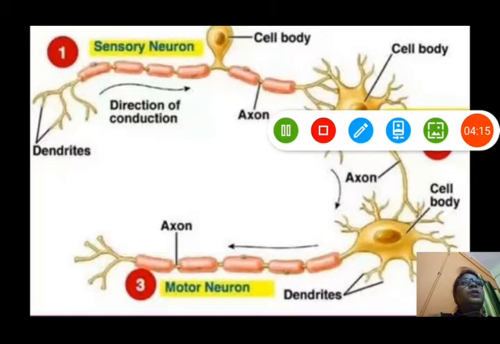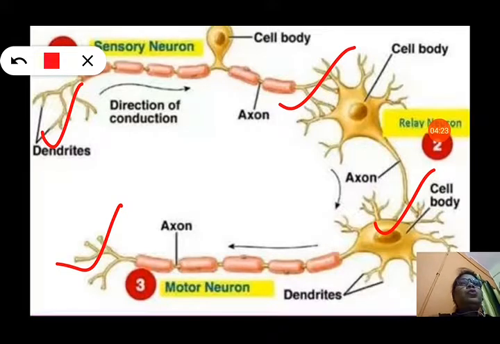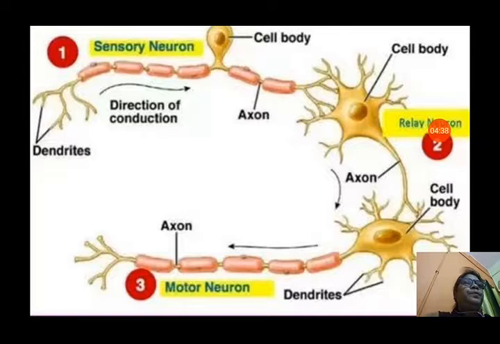In this picture the nerve cells are connected through the axon terminals and dendrites, and they relay the messages from the brain to the muscles or from the spinal cord to the muscles.